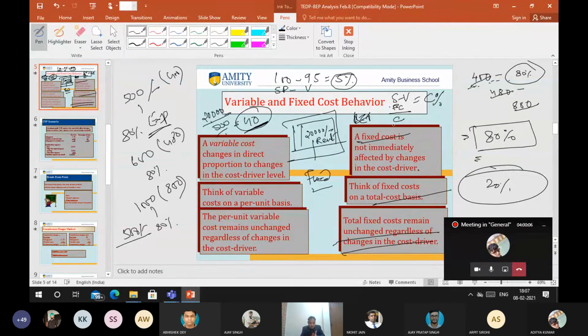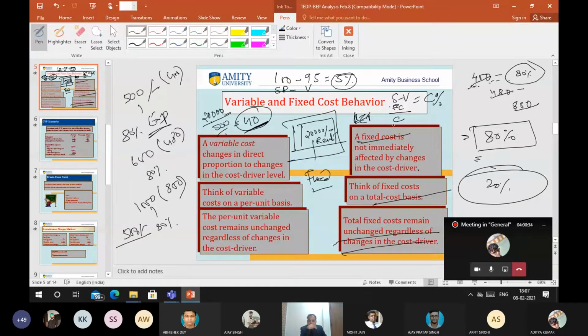At any order or any proposal which is crossing their fixed cost limit, they'll be very happy. And here we are, through a PPT, explaining what break even cost is. But those who are illiterate, who don't know anything about finance, all the vegetable vendors, even they know what break even is.